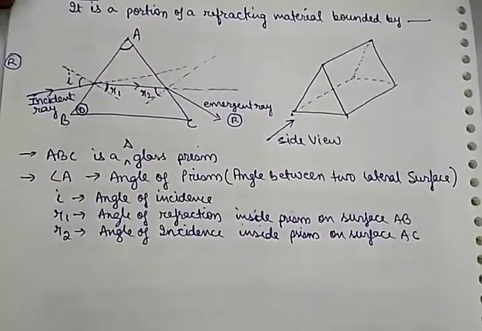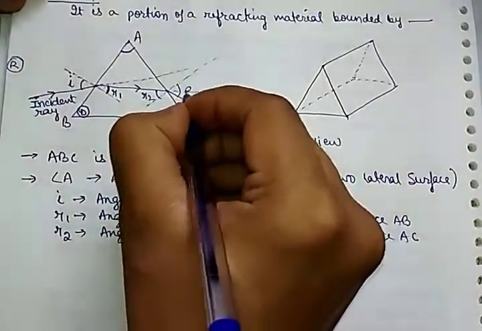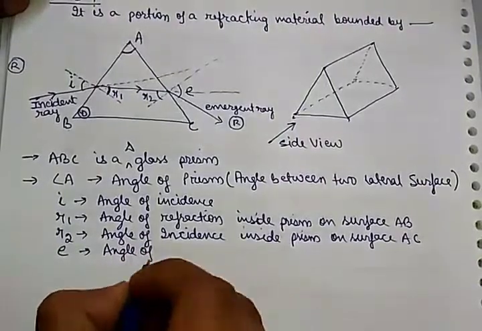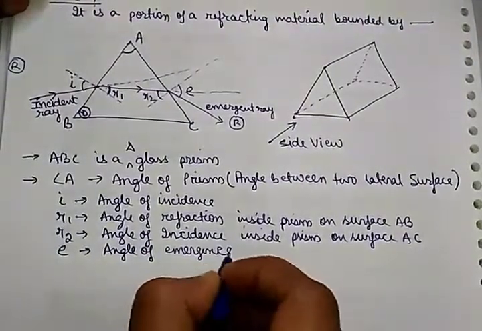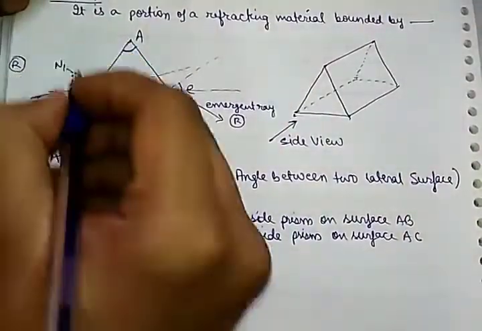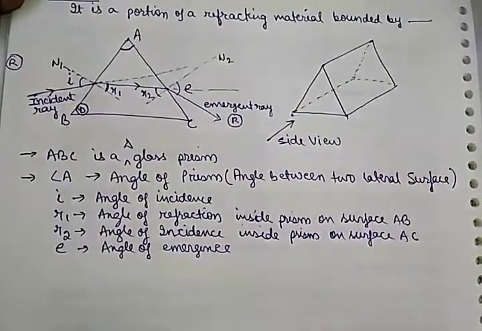Okay. Now this is the emergent ray. The emergent ray makes an angle with the normal, that will be e. So e will be the angle of emergence. And this is the normal. Let it be N1 for this surface and N2 for this one. So N1 and N2 are the normals.